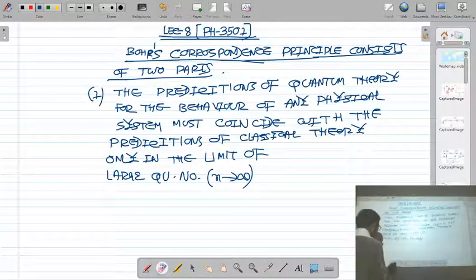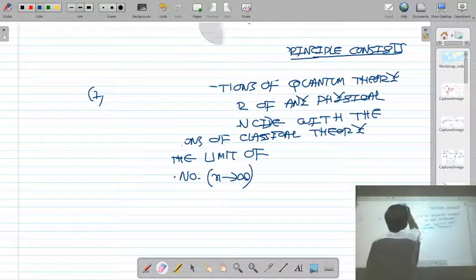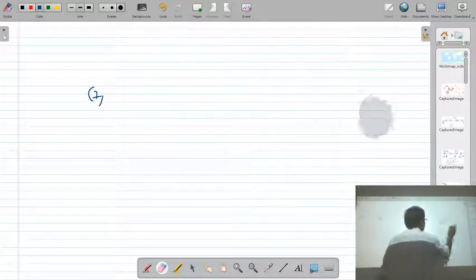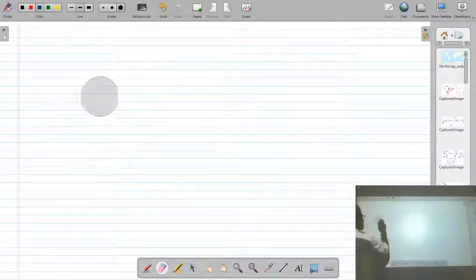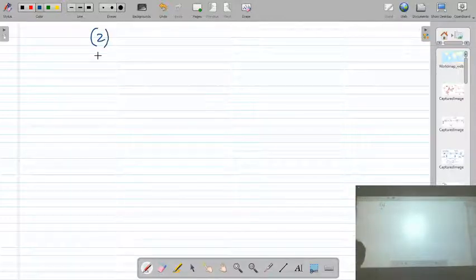The second part of this principle is this. You have studied the selection rule.